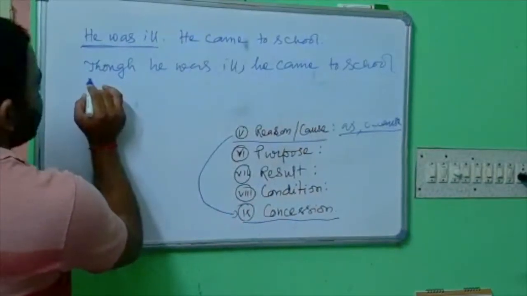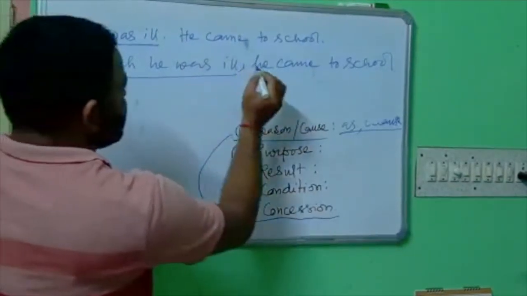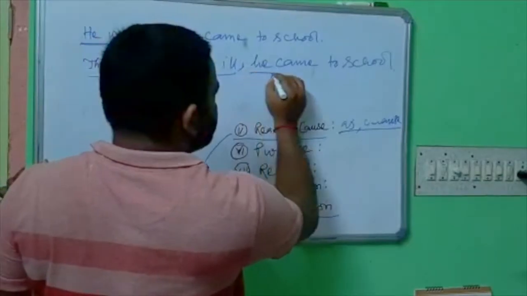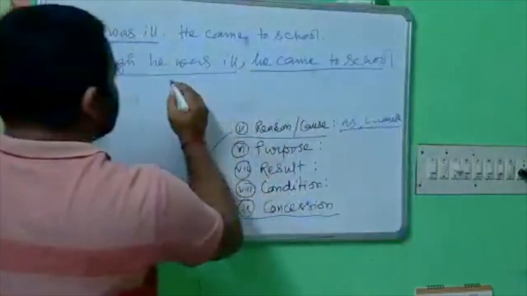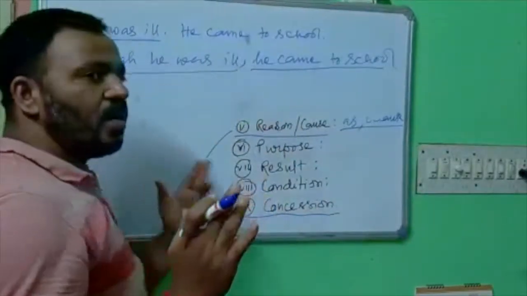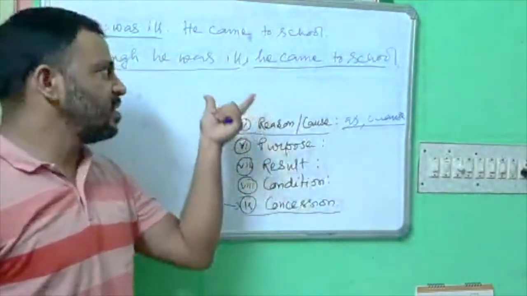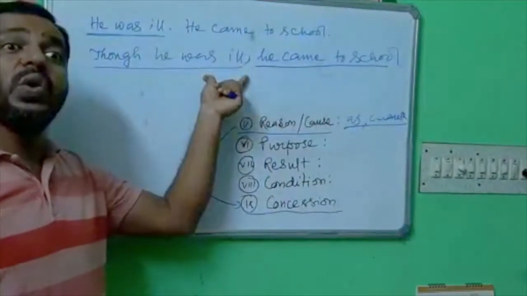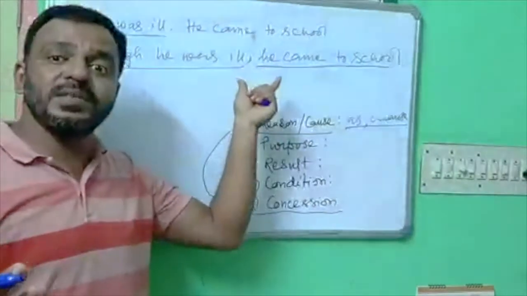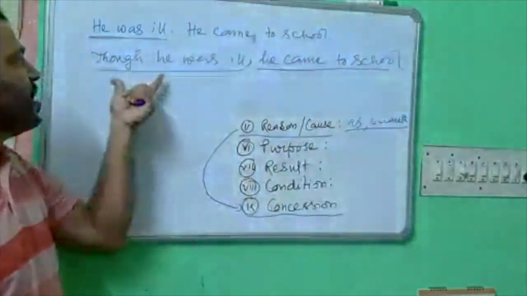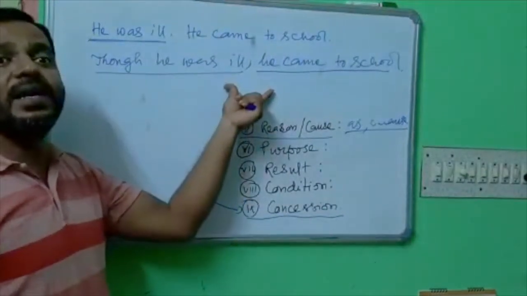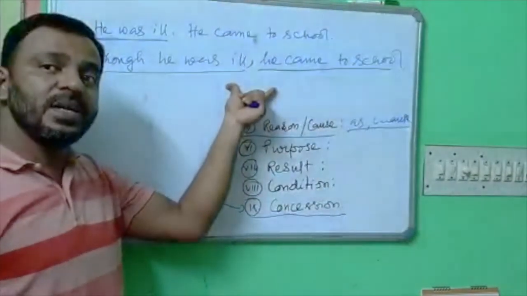Keep it in mind that this is the reason and this is the effect, but the reason and the effect are opposite to each other. Generally, the students fail to realize this or make mistakes, so I suggest this should be carefully handled while writing this sort of sentences.